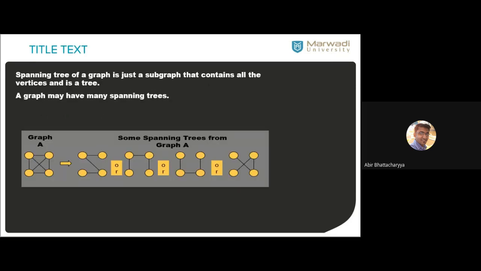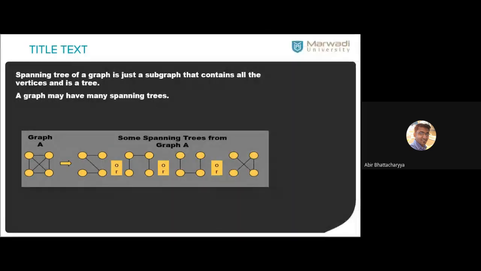Now here are some examples. We have a complete graph, K4. Okay, K4 is a complete graph. Now for this graph, how many spanning trees are possible? You have to draw all possible spanning trees.